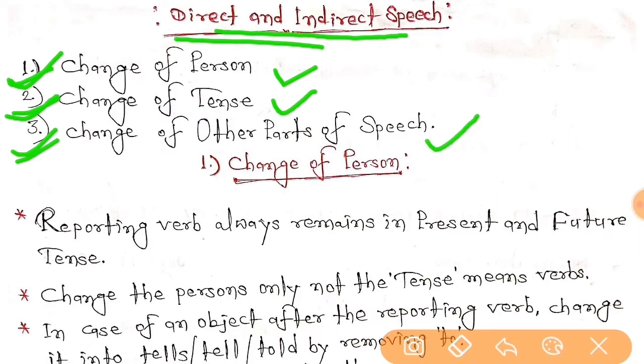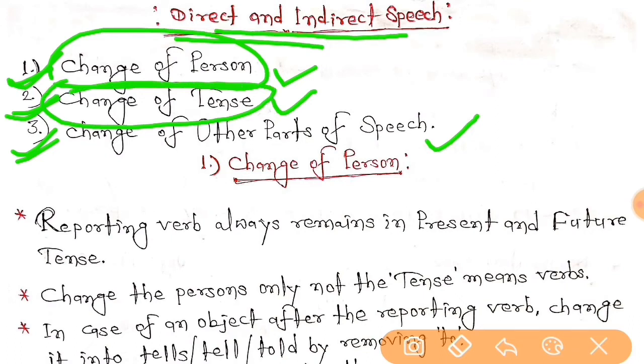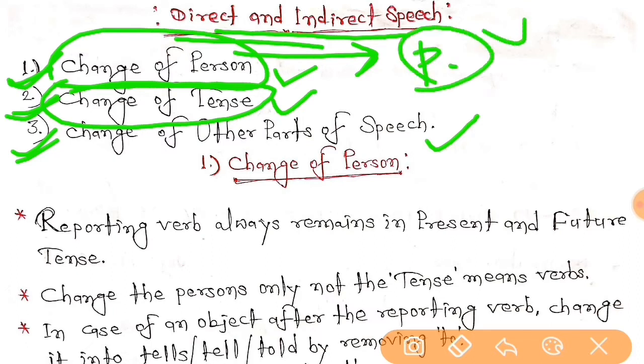As in the first video I have already made you understand the difference between change of person and change of tense, let me tell you once again. In change of person, we have to change the persons only. We do not have to change the verbs, means tense. But in change of tense, we have to change the persons including the tenses, means verbs also.